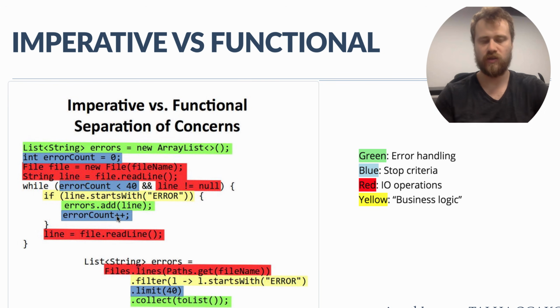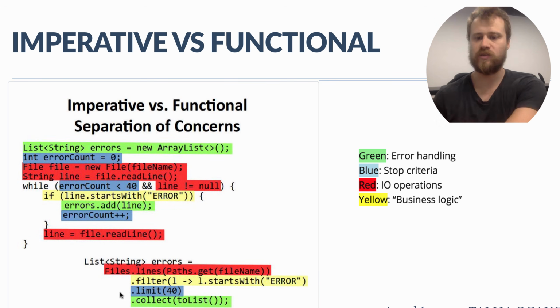But in functional programming, there is no such thing as a counter, no while loop. So it is so much different. So how to do that? We get all the lines as a stream at first, then we filter these lines by this logic, and then we say that we want only the first 40 lines by this expression, and then we say that okay, get all these lines and put them into an array list so that I will process them later on.